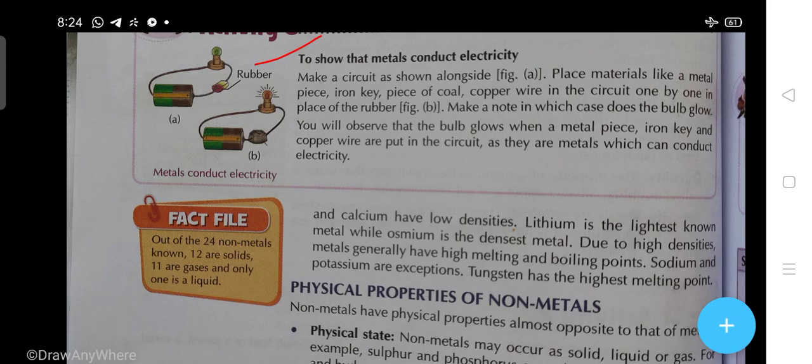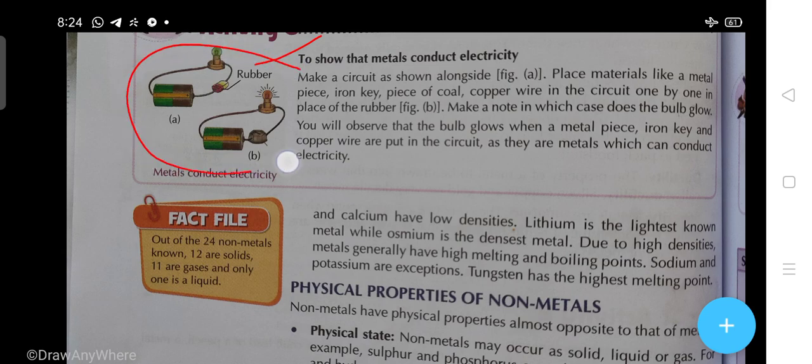Make a circuit as shown alongside in figure A, and place materials like a metal piece, iron keys, piece of coal, copper wire in the circuit one by one in place of rubber. Make a note in which case the bulb glows. You will observe that the bulb glows when a metal piece, iron key and copper wire are put in the circuit, as they are metals which can conduct electricity.